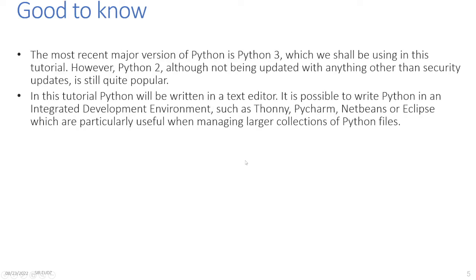Something good to know: the most recent major version of Python is Python 3, which we shall be using in these video tutorials. However, Python 2, although not being updated with anything other than security updates, is still quite popular. Python can be written in a text editor. It is possible to write Python in an integrated development environment such as Thonny, PyCharm, NetBeans, or Eclipse, which are particularly useful when managing larger collections of Python files. Or of course, we can just use any text editor like Notepad or Notepad++.